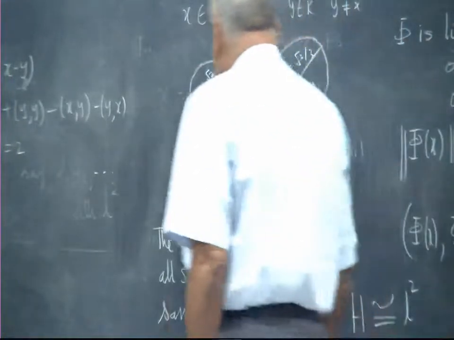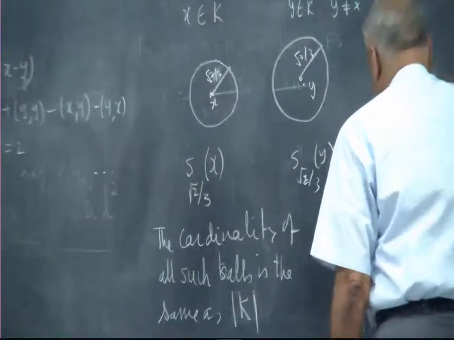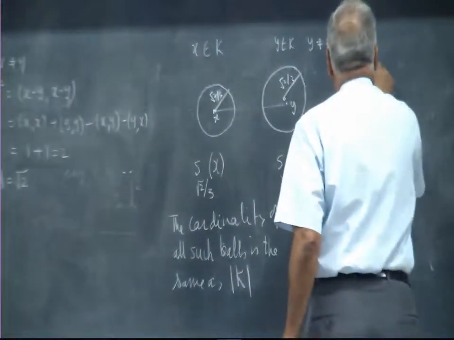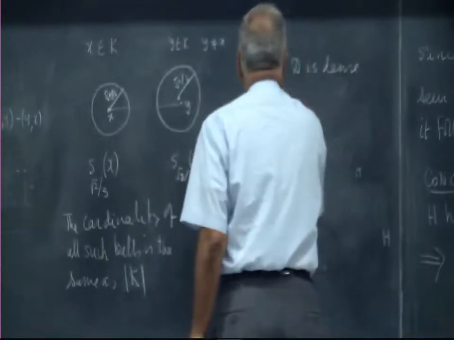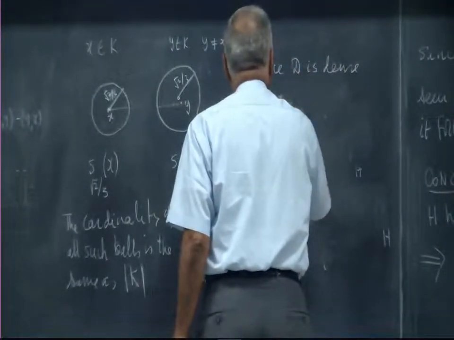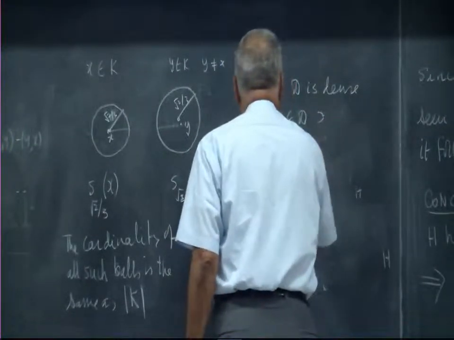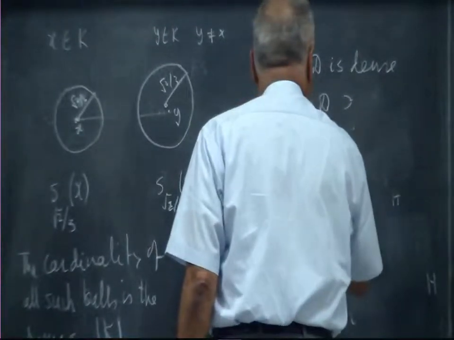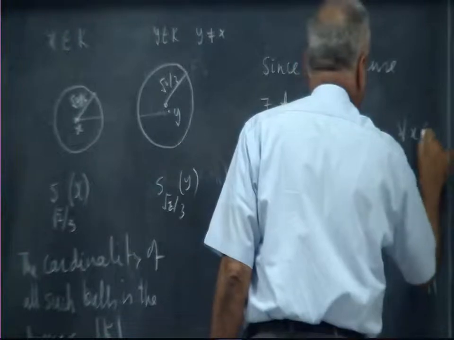Since D is dense, there exists a d_x in D such that d_x belongs to the sphere of radius root 2 by 3 centered at x, for every x in K.